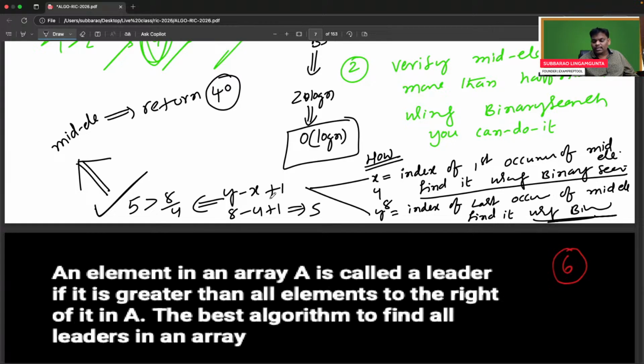So Y minus X plus 1 is the way to find the number of people from X to Y, which should be more than n by 2. So this mid element is the answer. Return that person. You applied binary search two times, first occurrence and last occurrence, 2 log n, which is nothing but log n. This is an excellent problem.